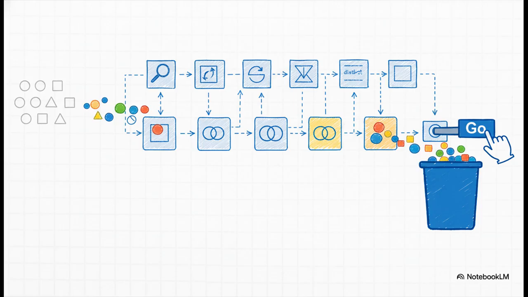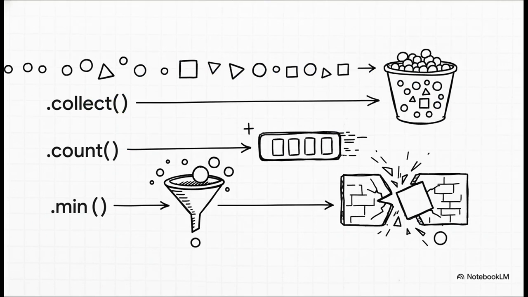And that go button is called a terminal operation. In this case, .collect(Collectors.toList()) is our terminal op. It's the thing that finally says, okay, blueprint is ready. Execute the plan now, and give me a new list with all the results. And collect is not your only option for ending a stream. There's a bunch of them, depending on what you need.